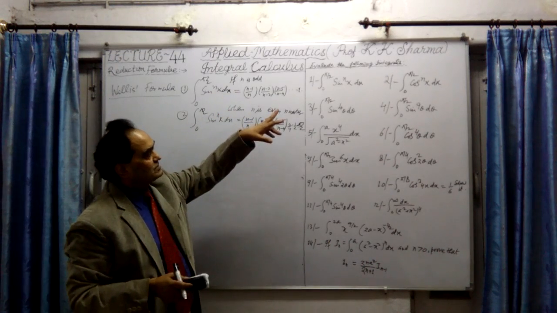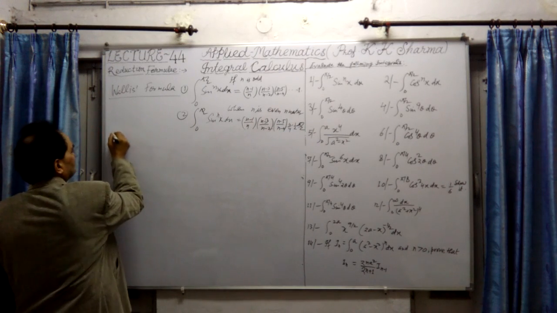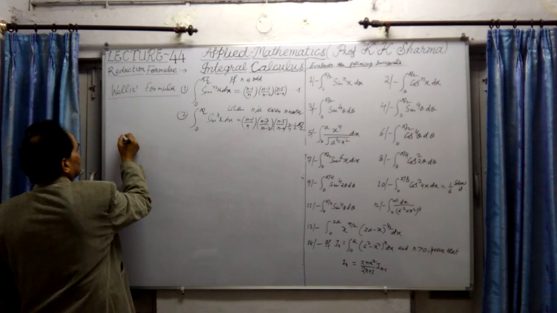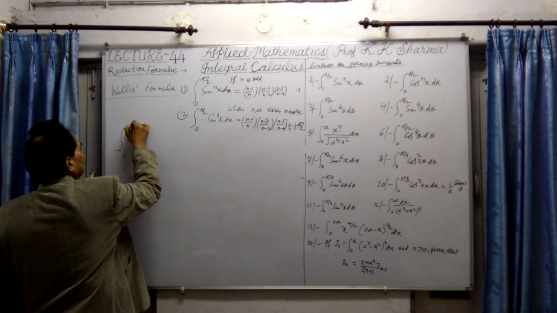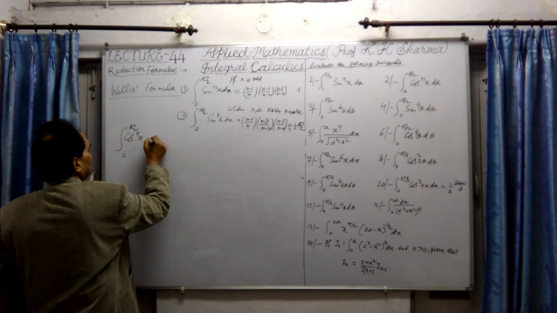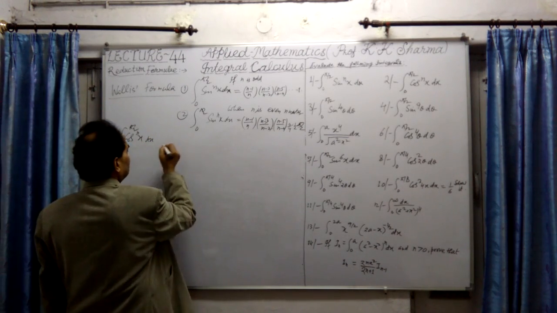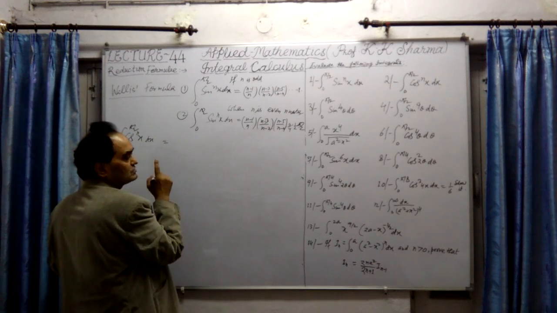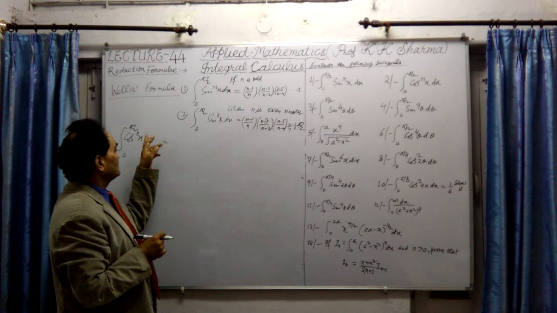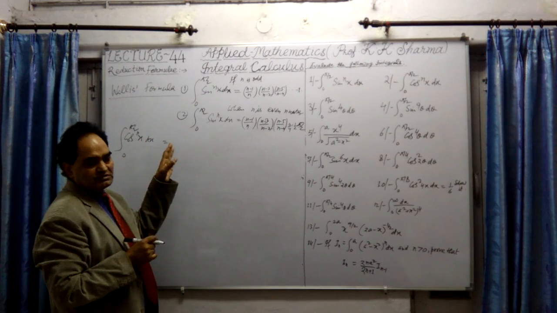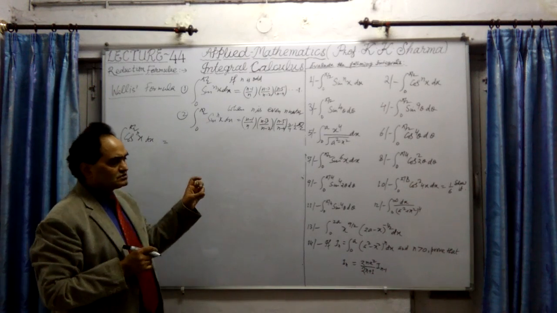For even and odd numbers of sin^n x, this first question I have taken here. Let me talk about the second question, question number two here, cos^n x. That will also have the same type of evaluation, with pi by 2. Now let me define it. We express this as cos^(n minus 1) x into cos x, where cos x, integrated, was taken as the second function, as I just discussed.